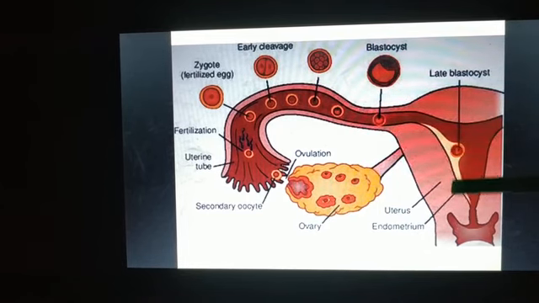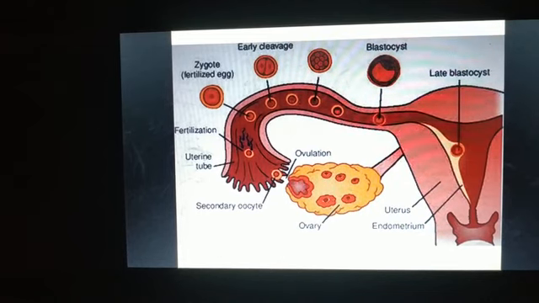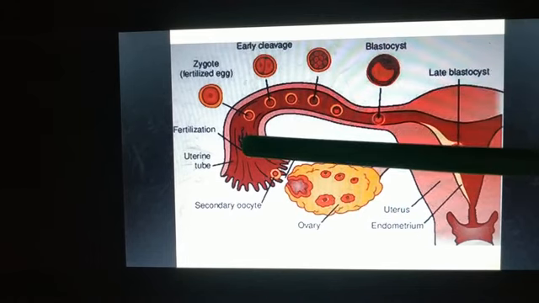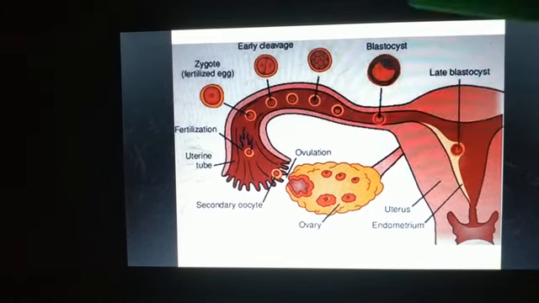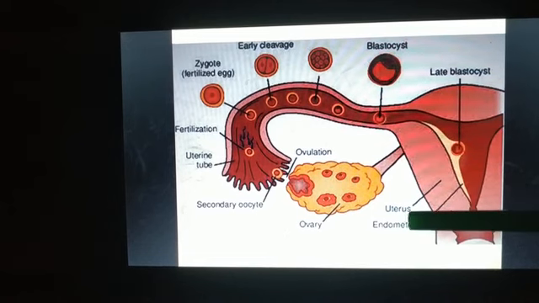The embryo gets fixed to the wall of the uterus, where it will then undergo further development. So remember students, fertilization occurs in the fallopian tube, and the development of the embryo occurs in the uterus.